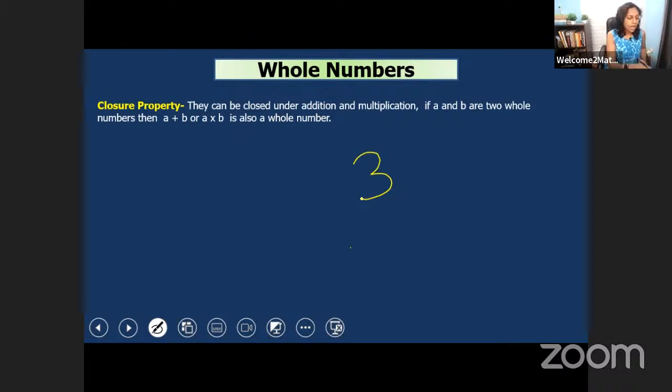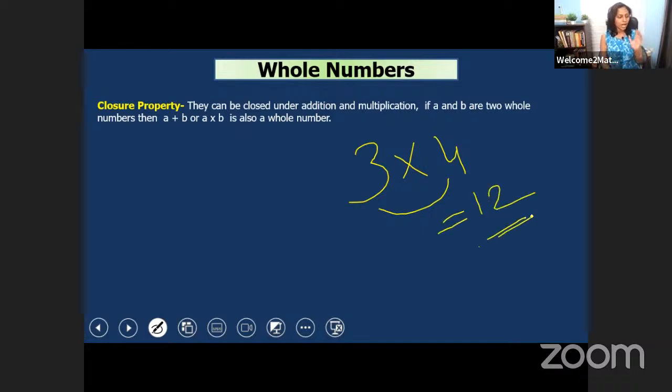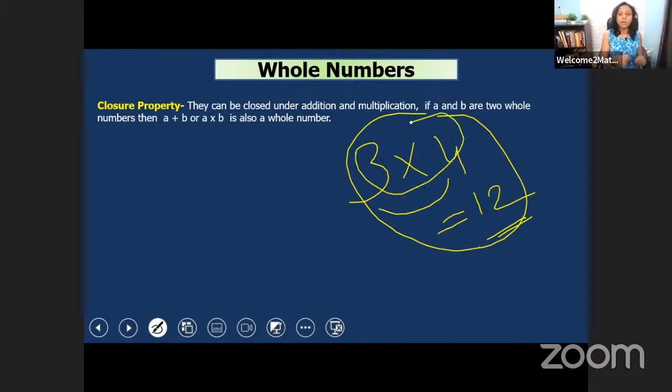3 is a whole number and 4 is also a whole number. So let's add. Whenever we add 3 plus 4, we'll get 7. It's also a whole number. And whenever we multiply 3 into 4, 3 is a whole number, 4 is a whole number, so 3 into 4 is equal to 12. 12 is also a whole number. So this is called closure property. Whenever we add or multiply two whole numbers, we get a whole number as a result.